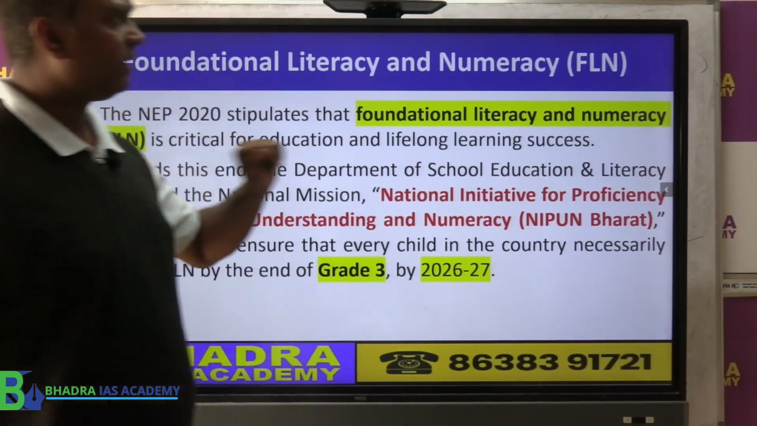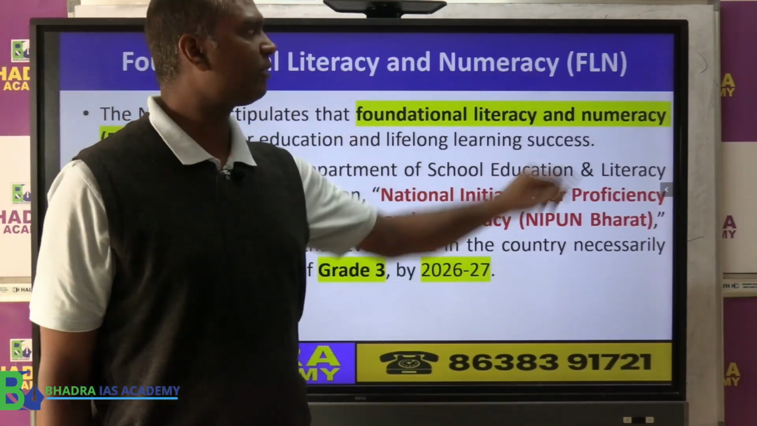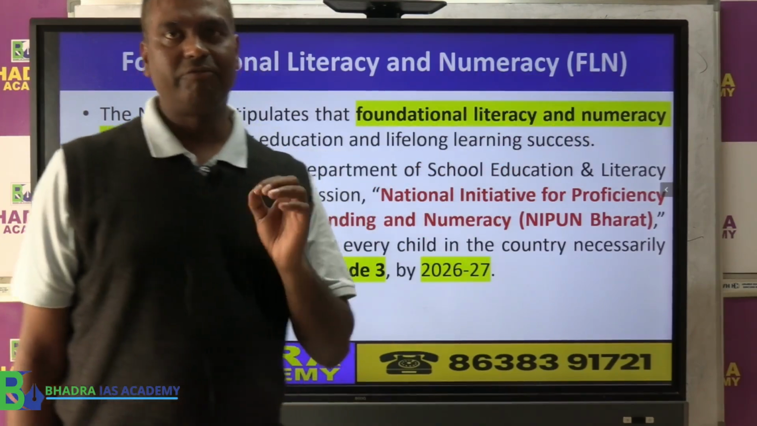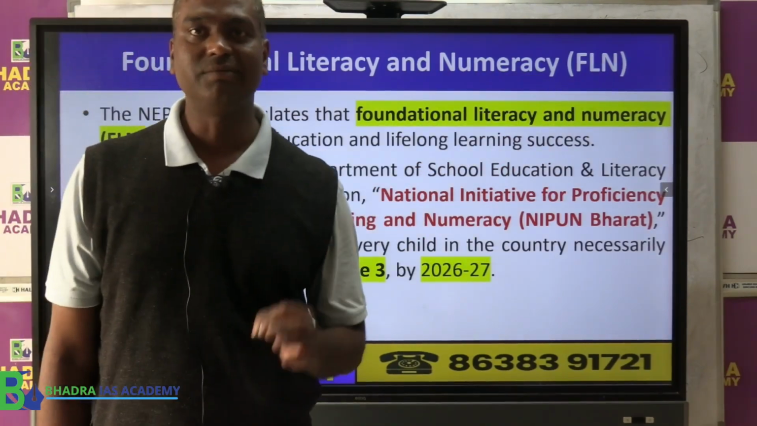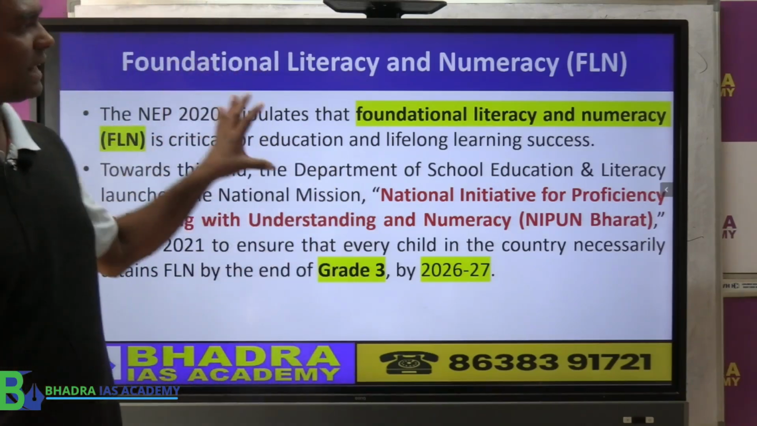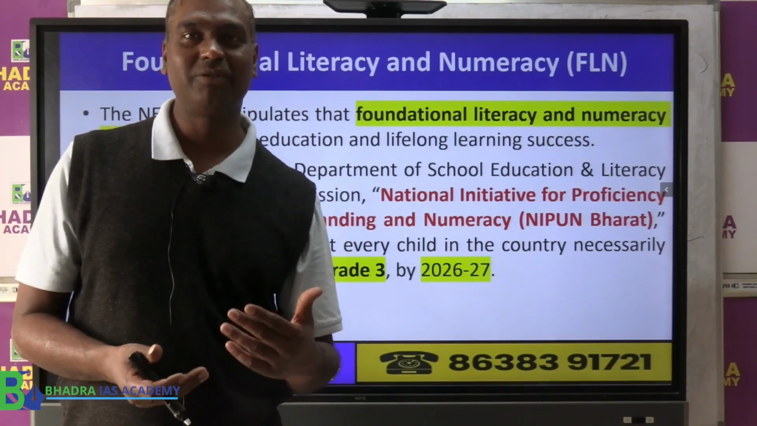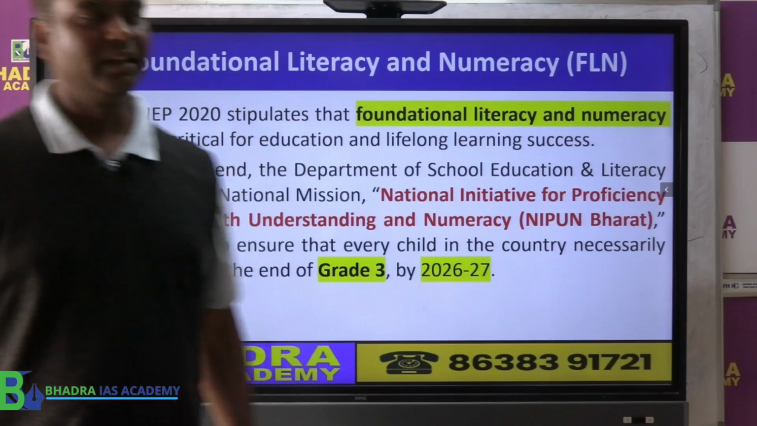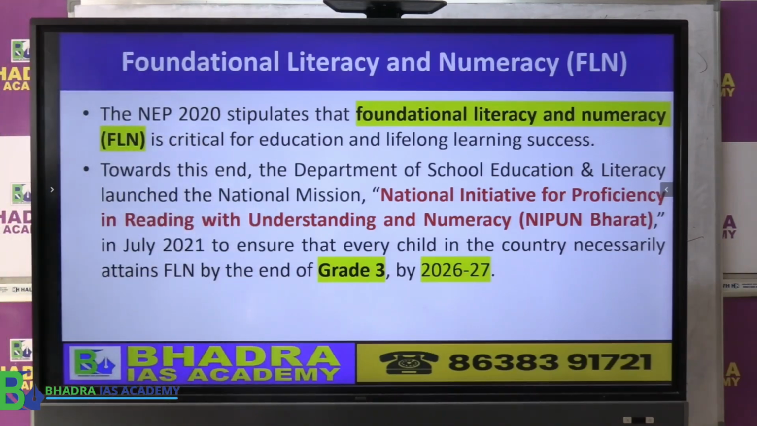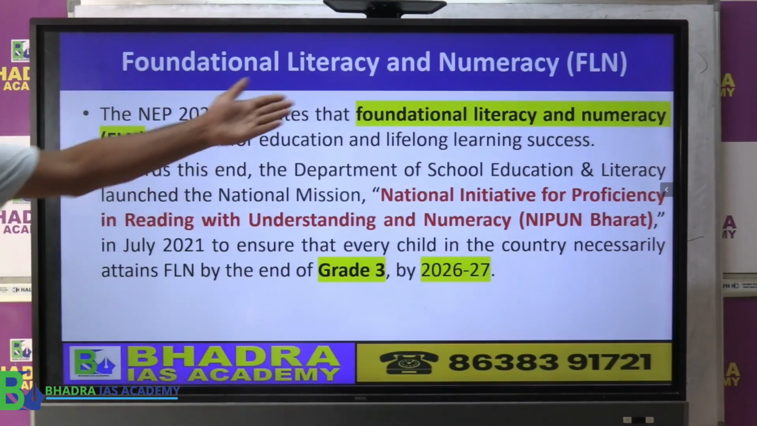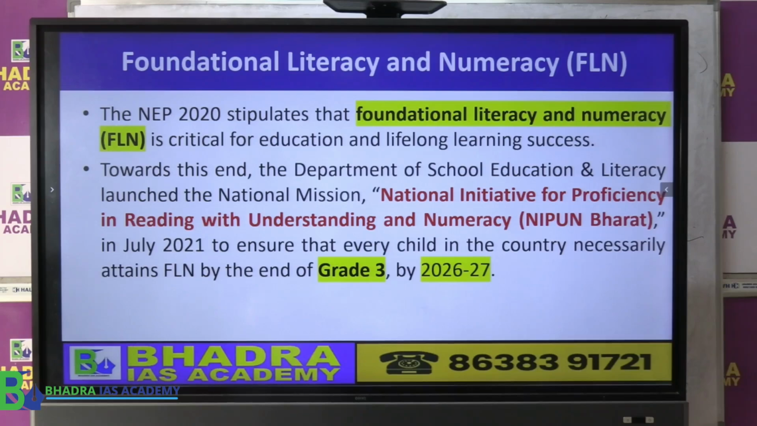Foundational literacy and also numeracy, what they call FLN. Foundation literacy and numeracy is a new definition, a new understanding of what a literacy level is. So the NEP 2020 says that everybody should learn basic foundational literacy and numeracy, because this is critical for education and also learning later on in life.